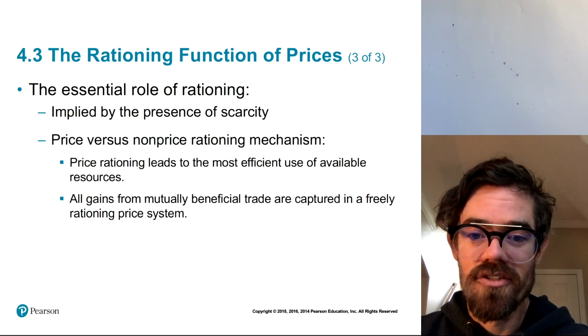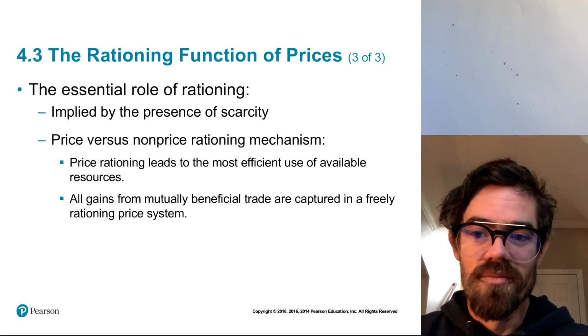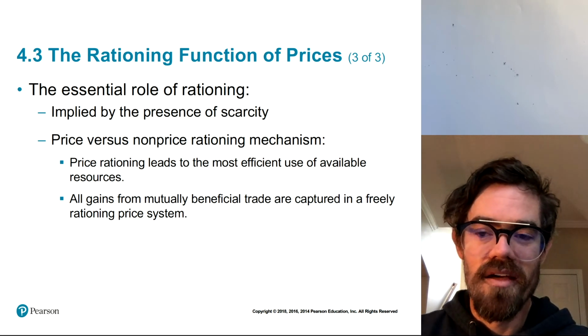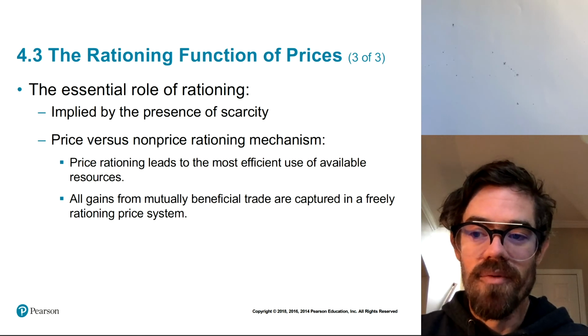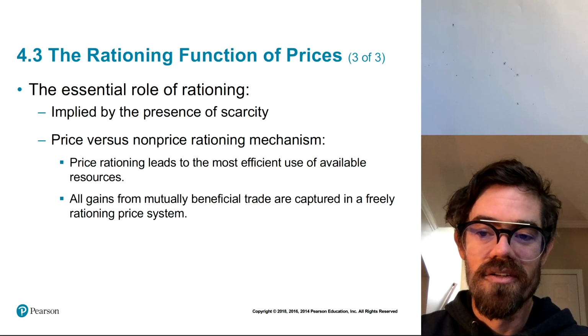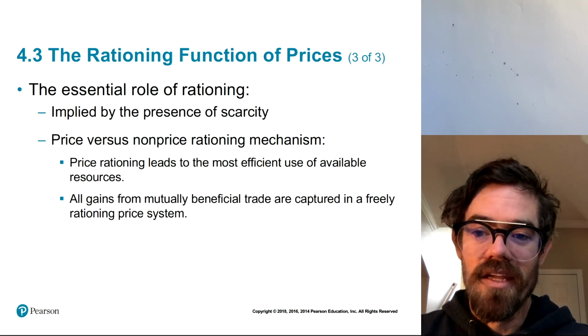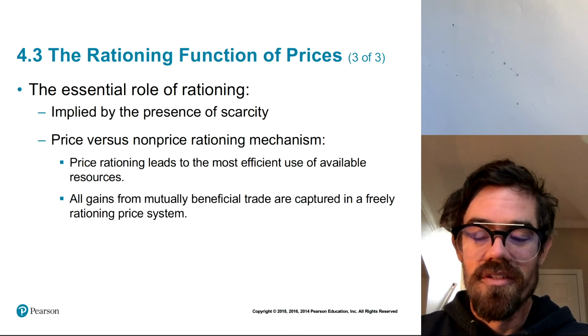Meanwhile, the person that values that charter school the most, who'd be willing to pay a really high price if that was how the seats were rationed, may end up not getting a seat for their child. So you don't have the same thing as with prices, where the people that value it the most end up getting it, and the people that value it the least don't necessarily get it.